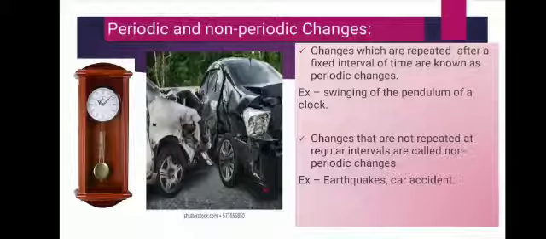Metabolism, digestion of food. Digestion of food in our body is a chemical change. How? The food we eat goes into the stomach where it is churned and converted into liquid form. The digested food in liquid form is absorbed into the blood. This means we cannot reverse the process of digestion, hence it is a chemical change. And after every process we get a new substance. Cooking of food is a chemical change because cooking changes the taste, odor and composition of the food.